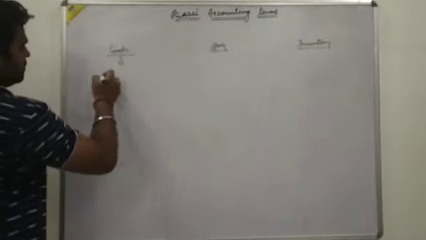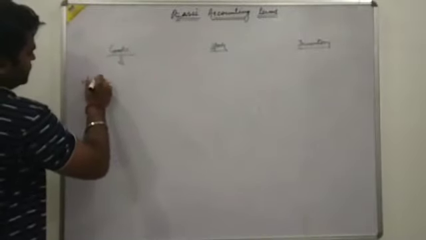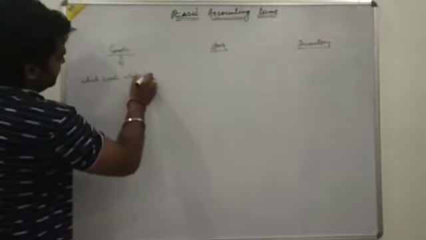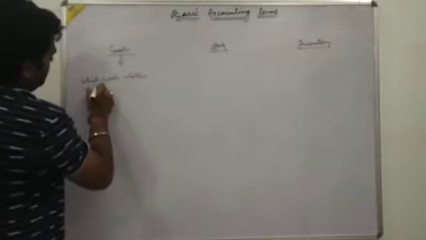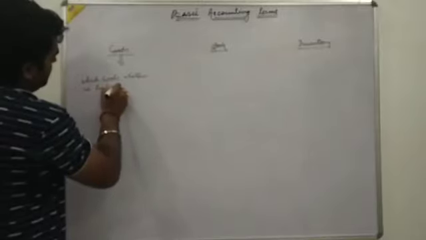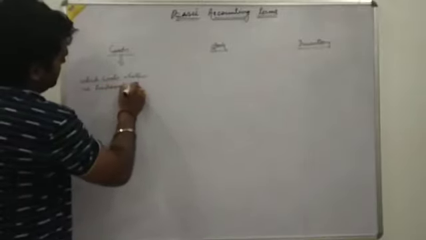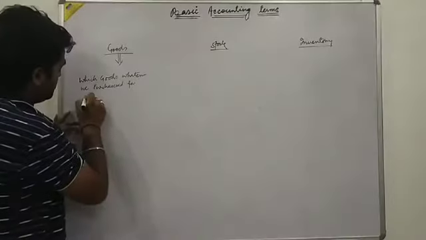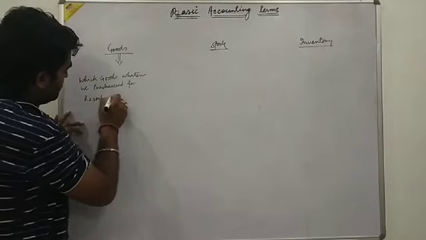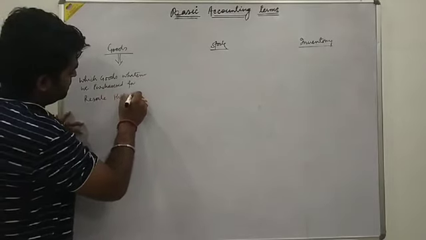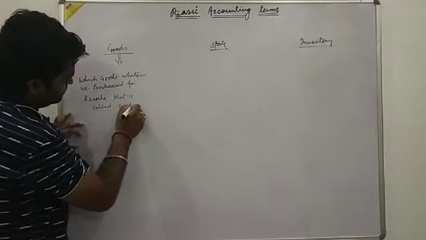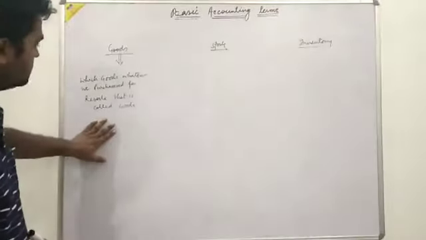See here. Goods. Which goods? Whatever we purchased for resale, that is called goods. Getting over?